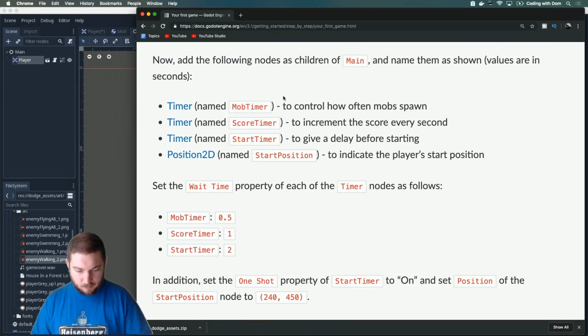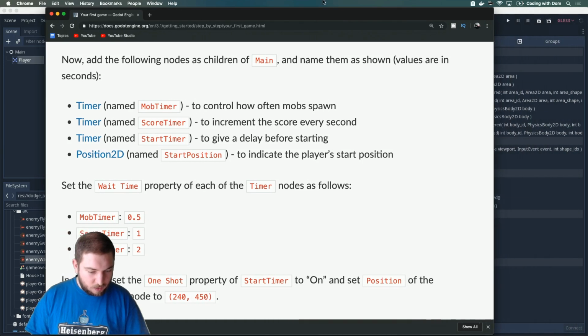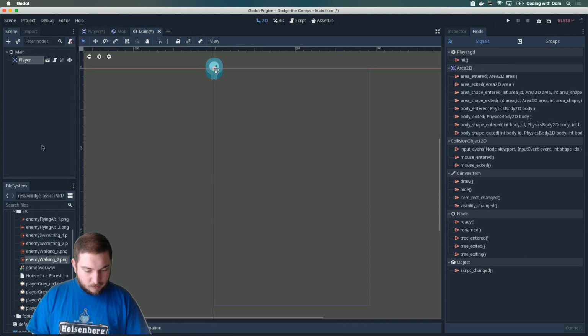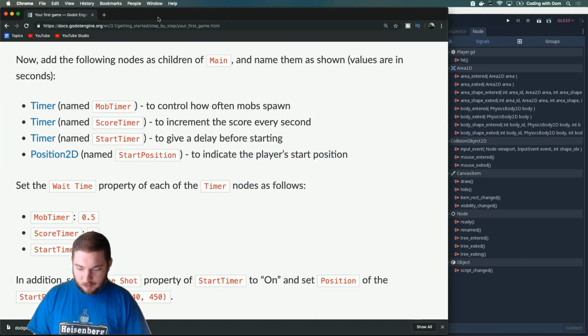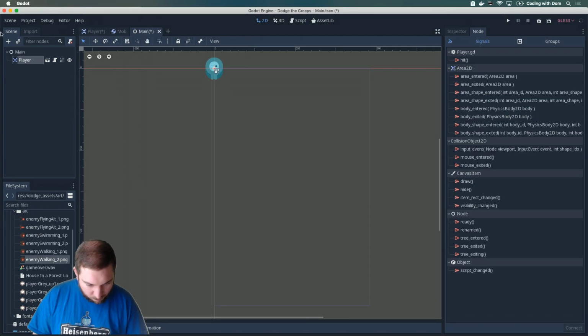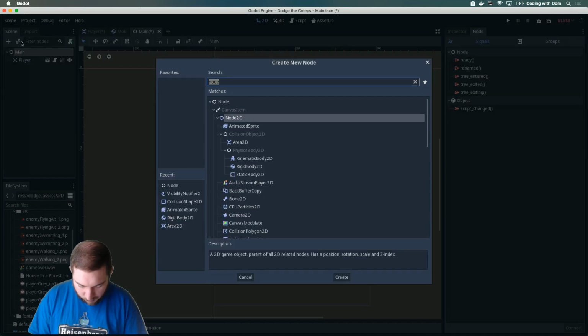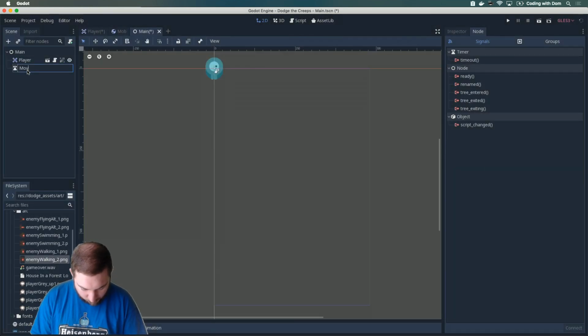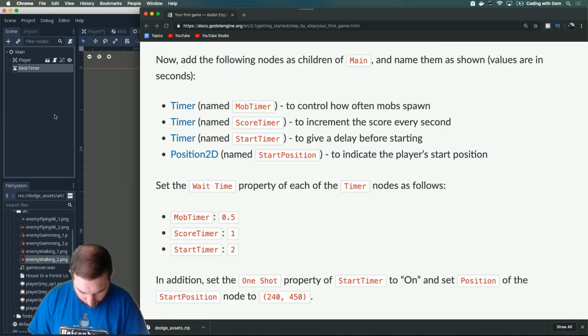Values are in seconds. So you know what? I should have done this at the beginning just to make my life a bit easier. No, you're not going to be able to read this very well. Okay, let me do it over here. Timer, named mob timer.